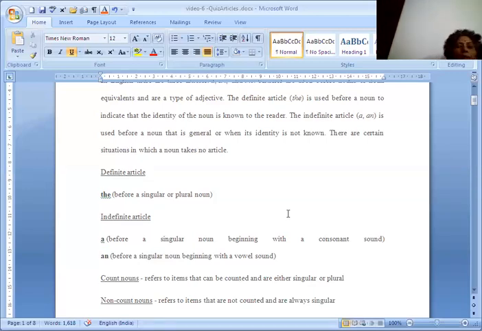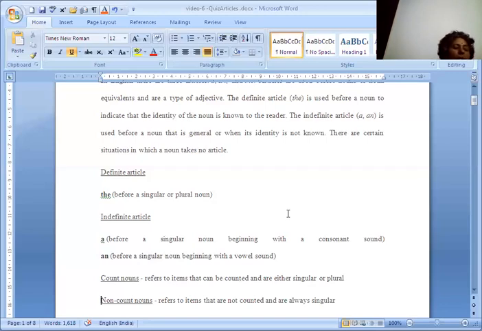Indians are very caring, like that. And before abstract and material nouns in the general sense we should not use any article. Like life is full of surprises, platinum is costlier than gold. Before abstract and material nouns, we should not use any article.